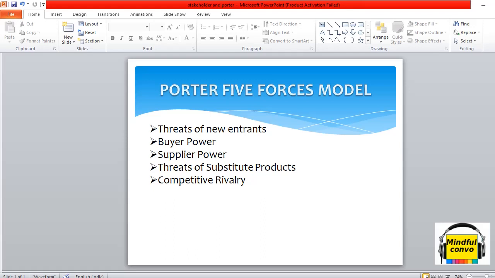The third segment is buyer power. If we have a small number of large customers, then they tend to exert pressure on us for discounts, better payment terms, or preferential payments. If there is a large group of buyers who are dominating the organization, taking the discounts, and they also want the finished goods to be provided at a very cheap rate, then in that case the organization doesn't have any other alternative.